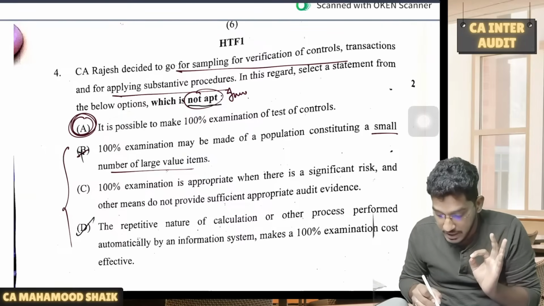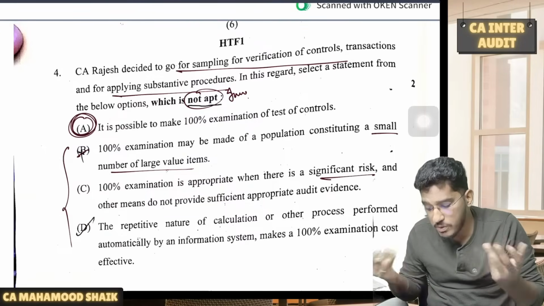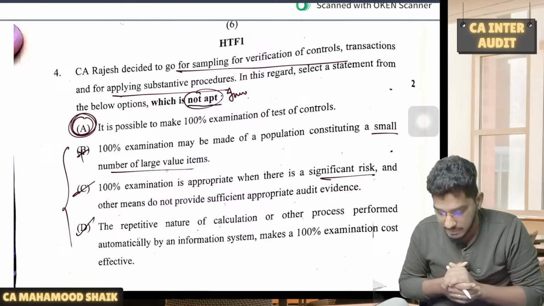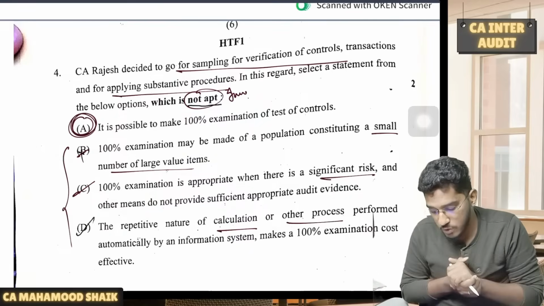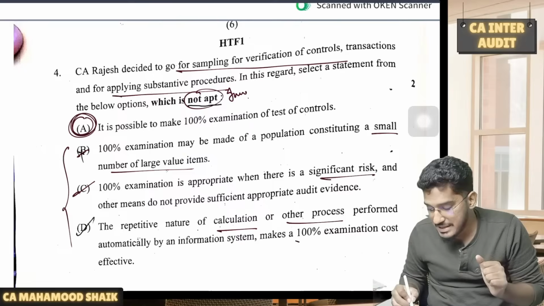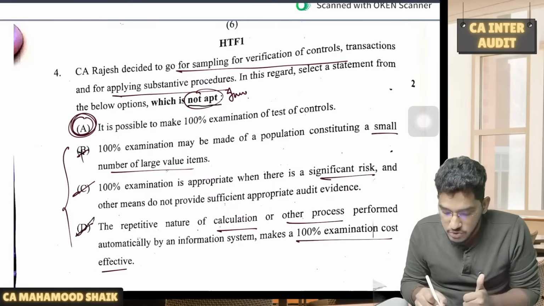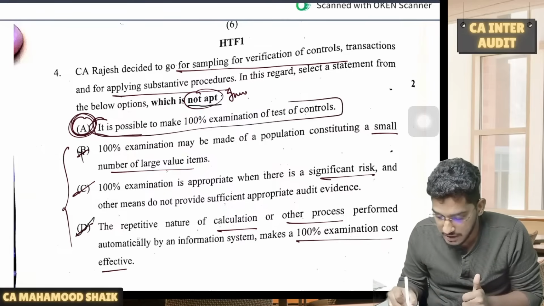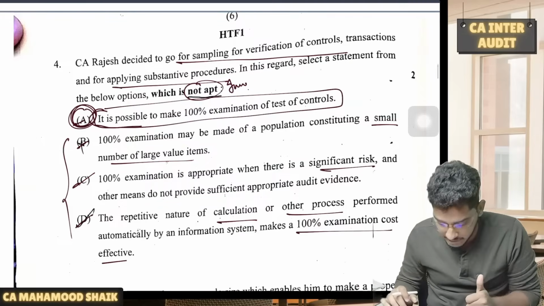This is the correct option. 100% examination is appropriate when there is a significant risk and other means do not provide sufficient and appropriate audit evidence. This is also where 100% examination will be needed. And also, the repetitive nature of calculations or other processes performed automatically by an information system makes a 100% examination cost effective. Then also you can do 100% verification. So in the given case, it is not always possible to make 100% examination of controls. So this is a statement which is not apt. So option A is the correct option.